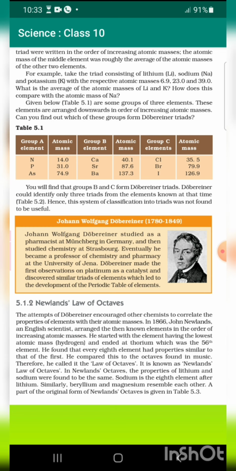For example, take the triad consisting of lithium Li, sodium Na, and potassium K, with the respective atomic masses 6.9, 23.0, and 39.0. What is the average of the atomic masses of Li and K? How does this compare with the atomic mass of Na? Given below in Table 5.1 are some groups of three elements. These elements are arranged downwards in order of increasing atomic masses. Can you find out which of these groups are Döbereiner's triads?